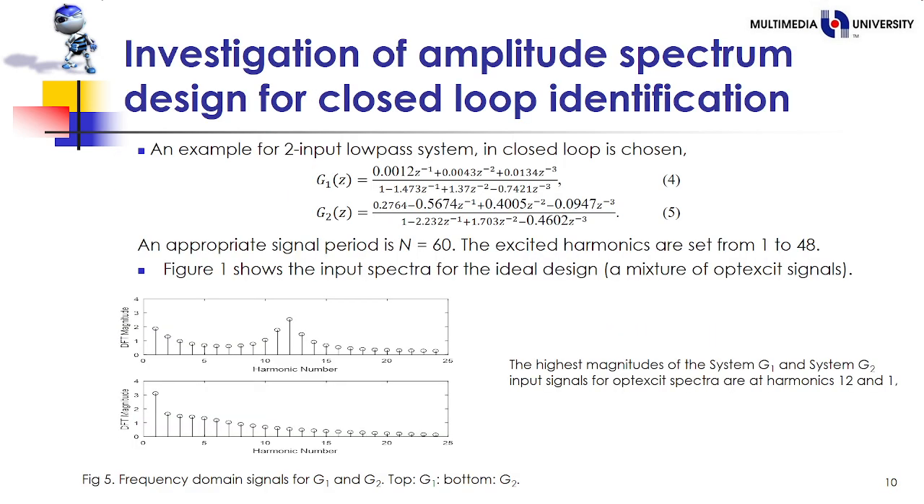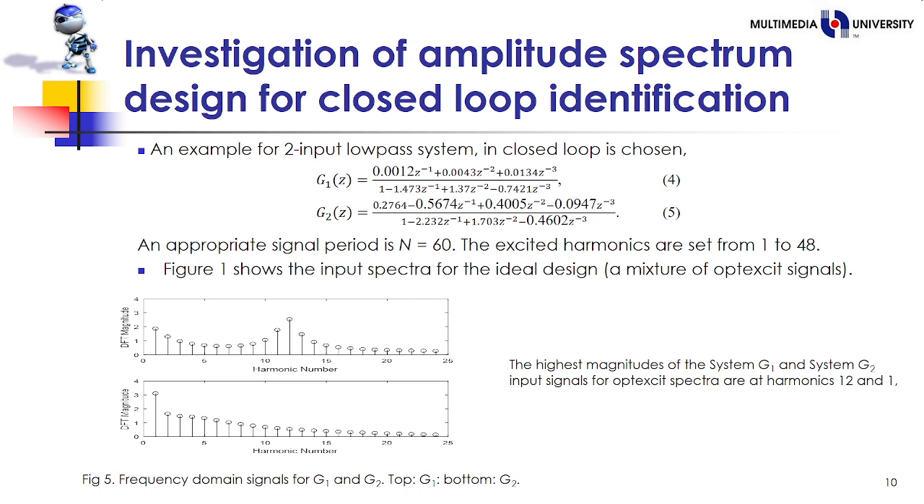Investigation of implicit spectrum design for closed loop identification. An example for a two input low pass system in closed loop is chosen for equation 4 and equation 5, where the signal period is N equals 60. The excited harmonics are set from 1 to 48.